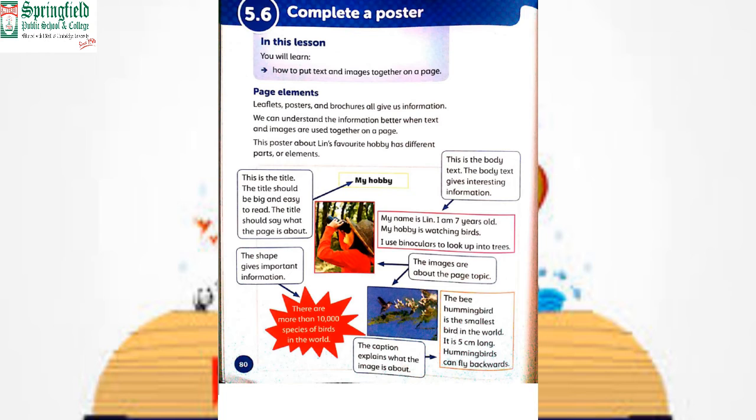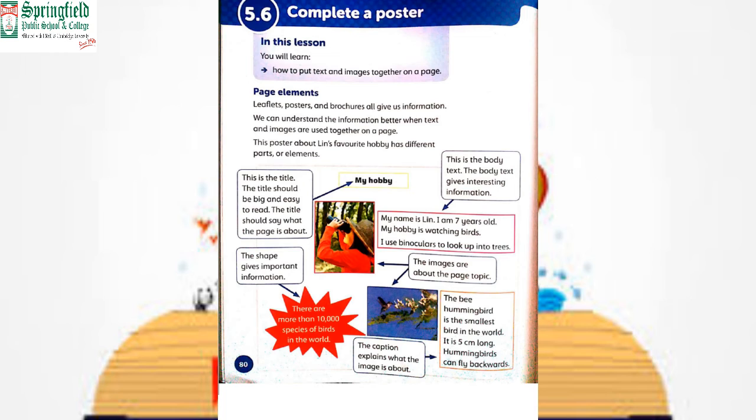Okay, shapes give importance, like if there is something important, like I am launching my photography shop near your area, so you have to put that information in some shapes, like a diamond, like a cloud. Okay, opening time, closing time, any discounts you are giving to your audience, to your readers, like this. Okay, then a caption explains what the image is about.